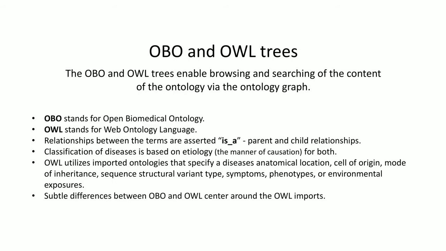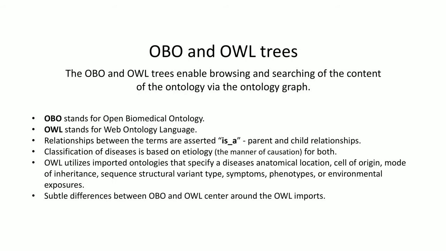However, the OWL tree includes several ontology imports, including ontologies for cell type, anatomy, and symptoms. The imports define inferred disease parent to disease child term relationships. These imports further define relationships between disease terms based on their associated anatomical location, cell of origin, mode of inheritance, sequence structural variant type, symptoms, phenotypes, and/or environmental exposure.